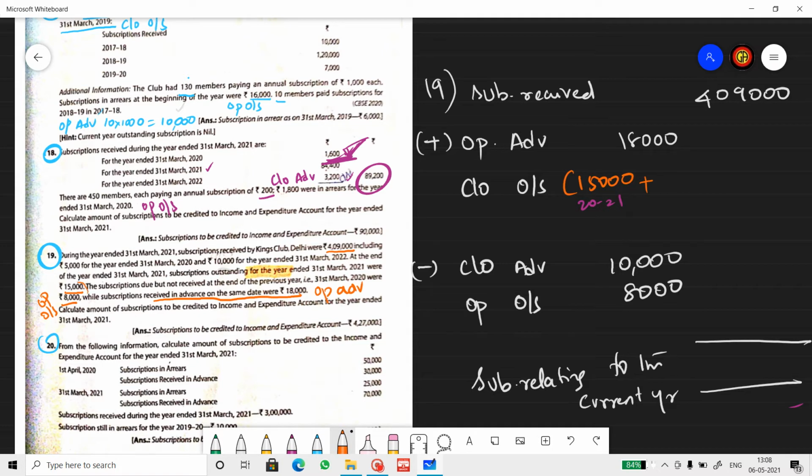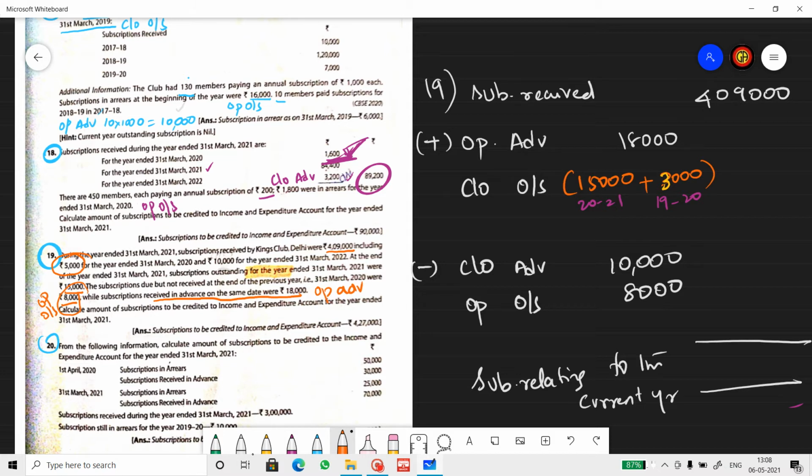Out of 8,000 opening outstanding, we received only 5,000. So 3,000 outstanding from the previous year, from 1920. So total closing outstanding is 18,000.